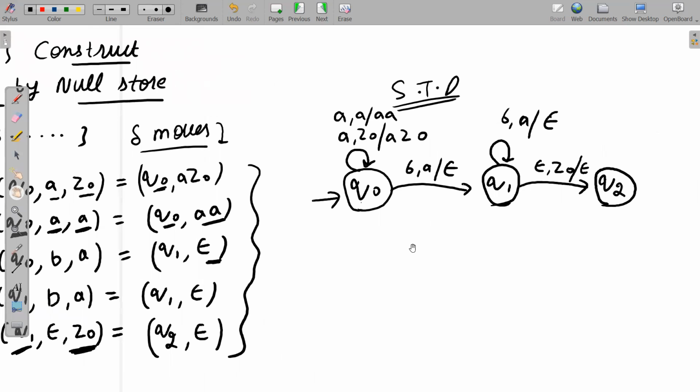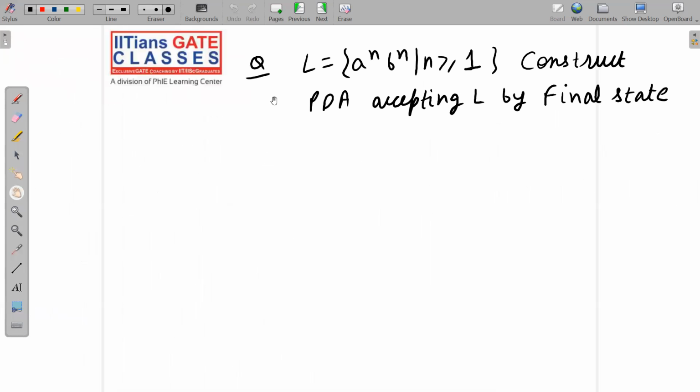What about my final state? Final state will be exactly the same. The only thing will be we will make Q2 as final, that's it. Okay, let me do it for you properly. So see here, L is a^n b^n, n is greater than or equal to 1. Construct a PDA accepting L by final state. So how will you do it?